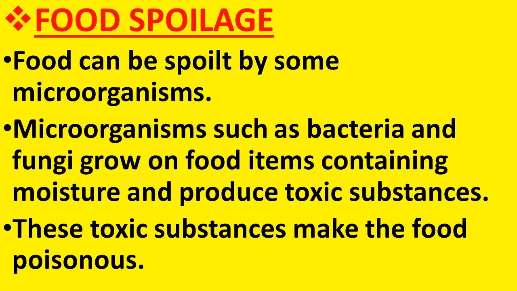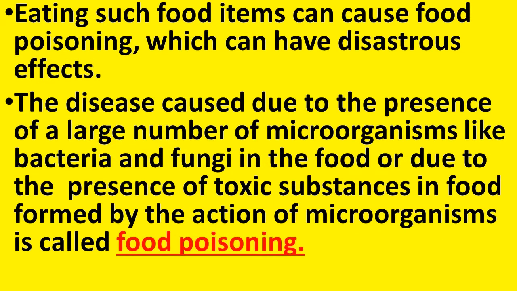Bacteria and fungi. They can grow on food items containing moisture, and as a result they produce some poisonous or toxic substances. So, when microorganisms like bacteria and fungi start growing on food items that are moist, they produce certain toxic substances, and these substances can spoil the food and make the food poisonous. Eating such food items can cause food poisoning, which can have disastrous effects.